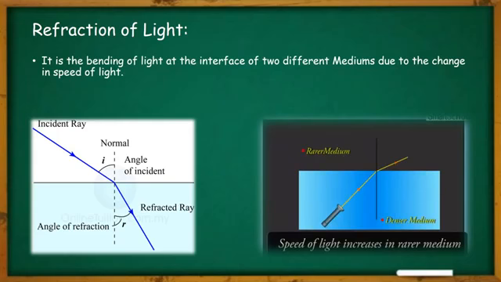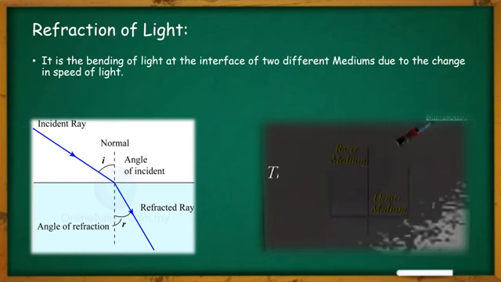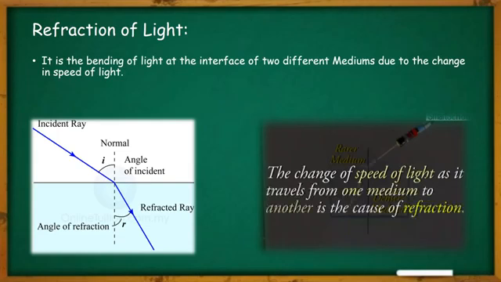Whenever a light ray passes from a rarer medium to a denser medium, at the interface it also bends. So the bending of light happens just because of the change in speed of light as it travels from one medium to another medium, which is the real cause of refraction.